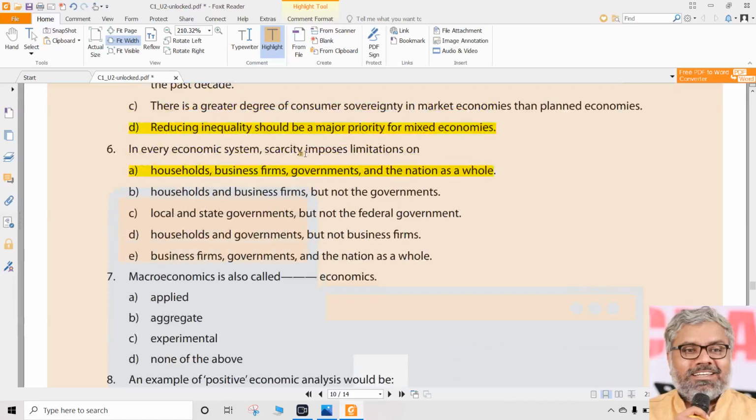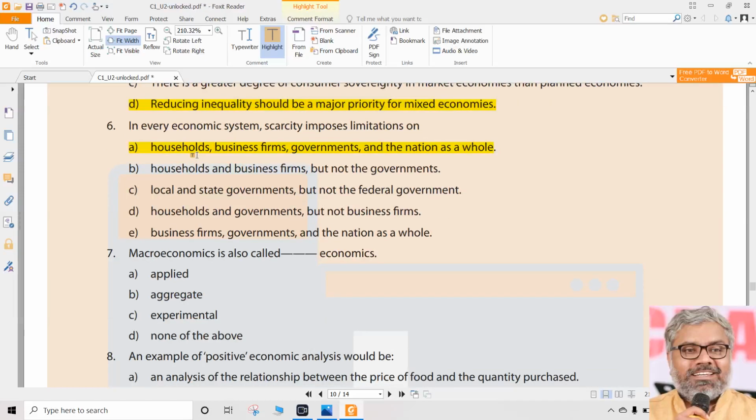So who will have scarcity in an economic system? Simply speaking, everybody. And which option is talking about everybody? Option A. Households, that is families, related to individuals, human beings. Then business firms, which are organizations. Then governments. And basically the entire nation will automatically experience scarcity.